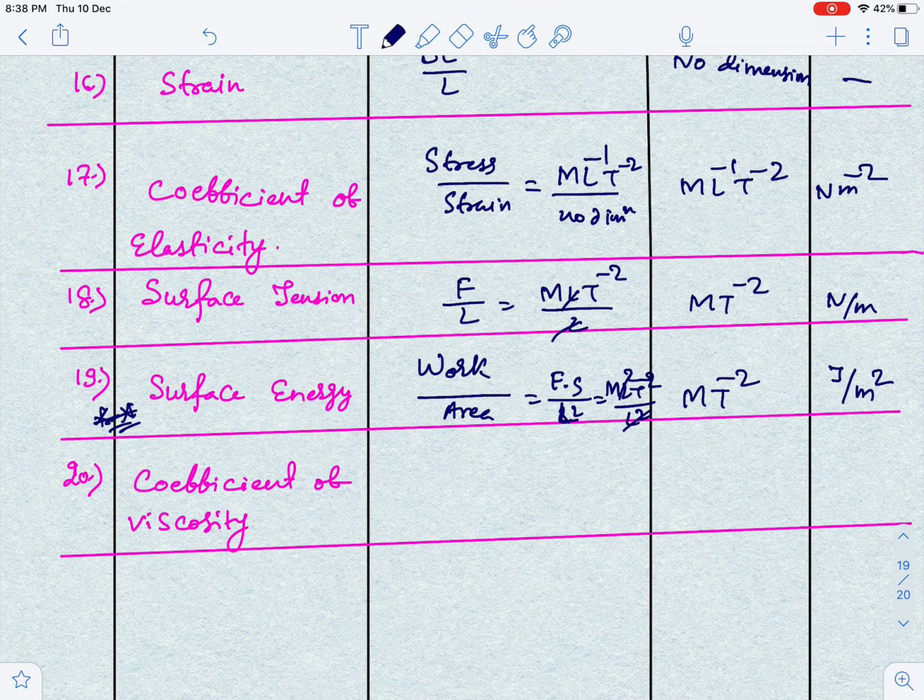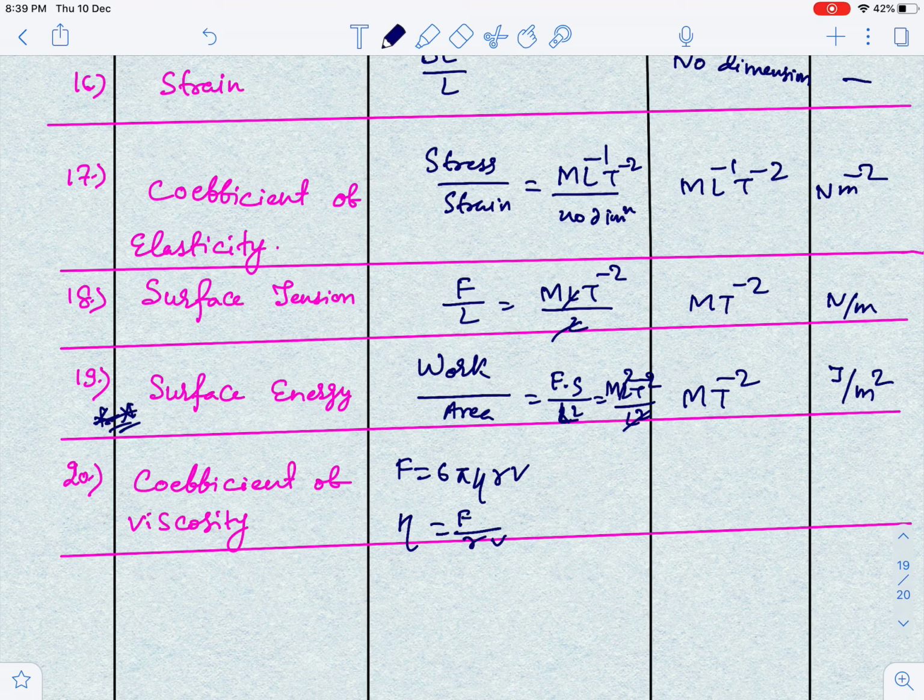So dimension and unit tell you things about a quantity which are very unique, which you will understand after some time. Coefficient of viscosity, because, guys, F is equal to 6 pi eta RV. This is a formula which you will read in the chapter of surface tension and viscosity. So, guys, viscosity eta can be written as force divided by R into V.